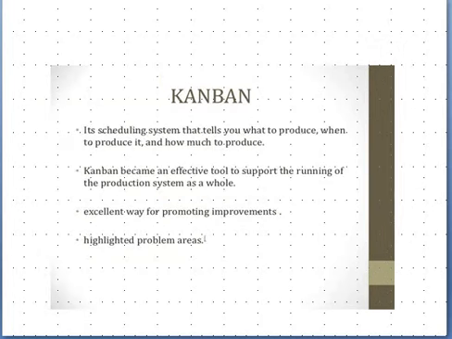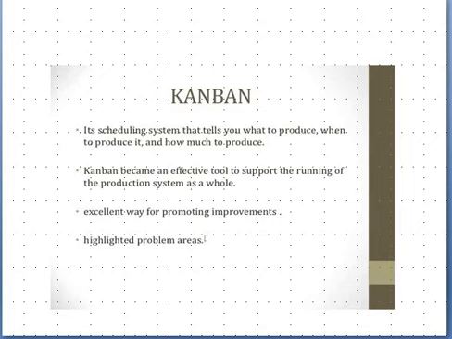Kanban is a scheduling system that tells you what to produce, when to produce, how much to produce, and at what time it is to be produced. Every scheduling task is made possible by using Kanban. So Kanban becomes an effective tool to support the running of the production system as a whole. It's an excellent way of promoting improvement and highlighting problem areas.